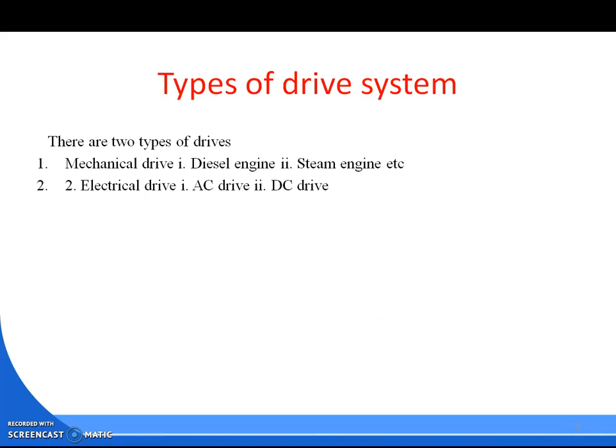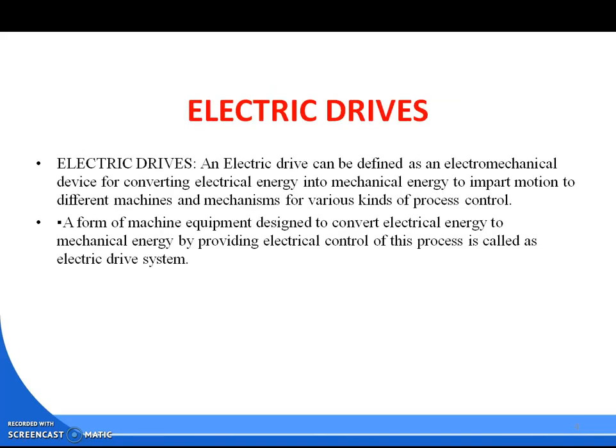Types of drive system: there are two types of drives. We can consider mechanical drives, and the other is called electrical drives. Mechanical drives may be diesel engine or steam engine drives. Electrical drives may be AC drive or DC drive. Is it clear? So next, electric drives. What is an electric drive?